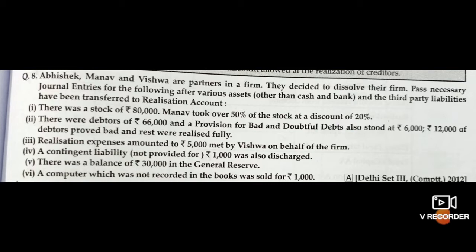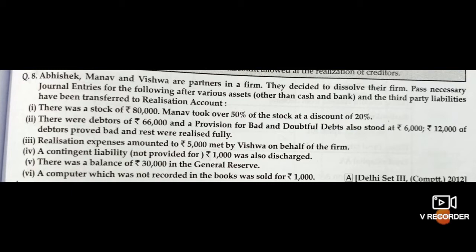First, there was a stock of rupees 80,000. Manav took over 50% of the stock at a discount of 20%. Second, there were debtors of rupees 66,000 and a provision for bad and doubtful debts also stood at rupees 6,000. Rupees 12,000 of debtors proved bad and rest were realized fully.